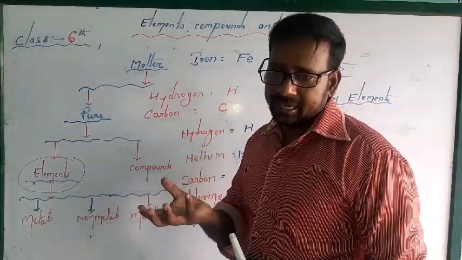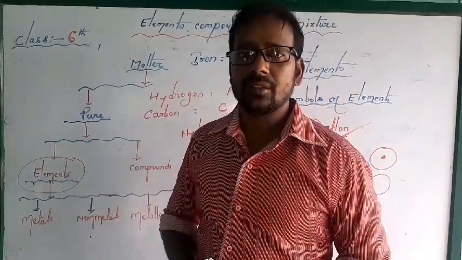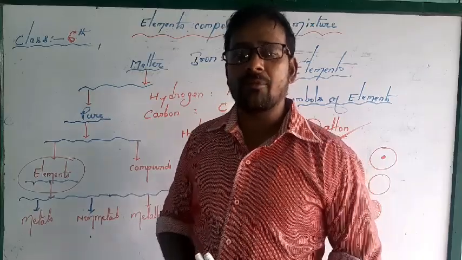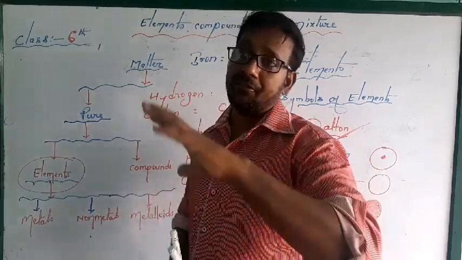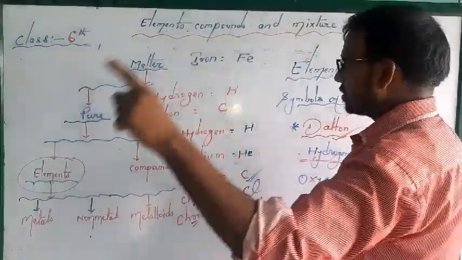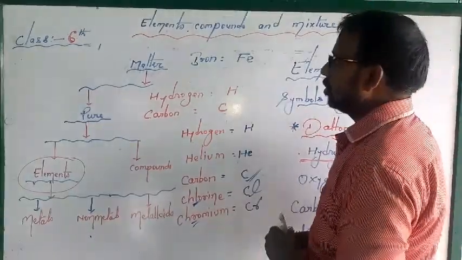Actually, many names originated from Latin words. The Latin name of iron is ferrum, and from that he has taken the symbol Fe. That's why ferrum is Fe.